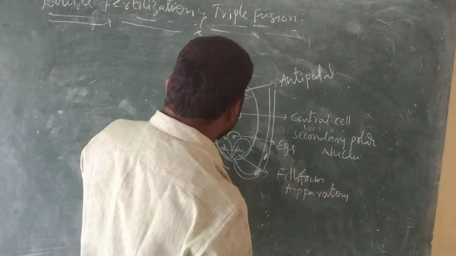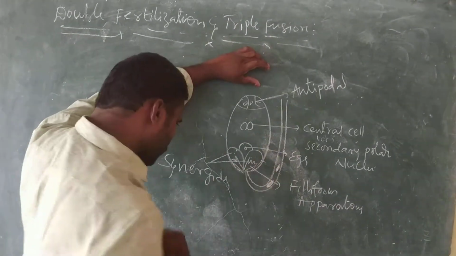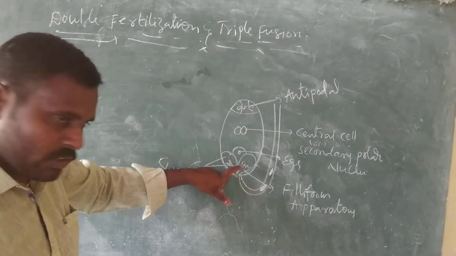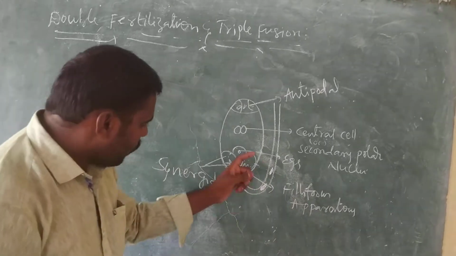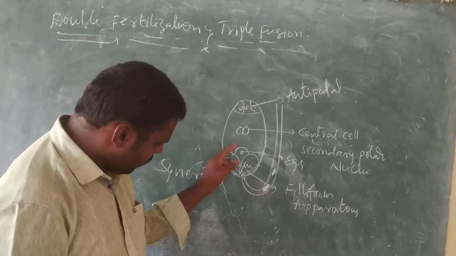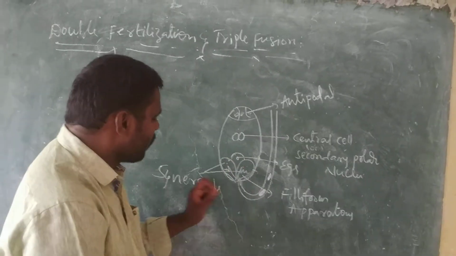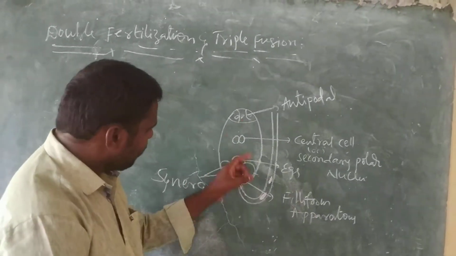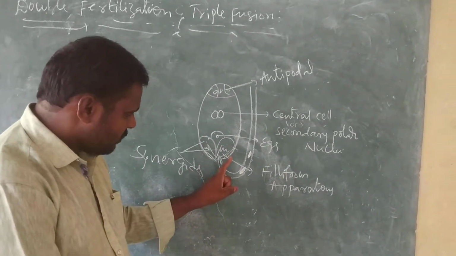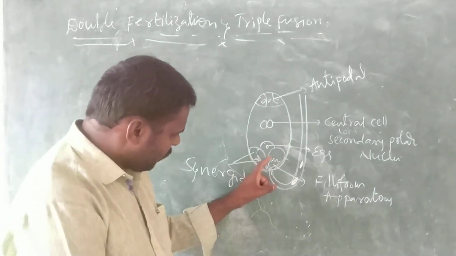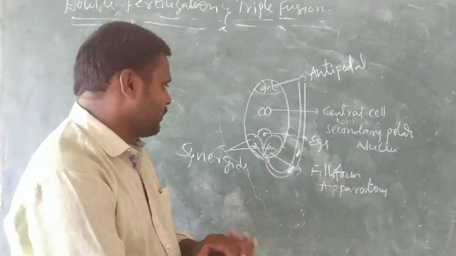Antipodals. So after entering into the synergids, the pollen tube discharged two male gametes into the cytoplasm of the synergids. See, right now, this is the pollen tube. When this pollen tube entered into the synergids, the pollen tube released two male gametes into the cytoplasm of the synergids.